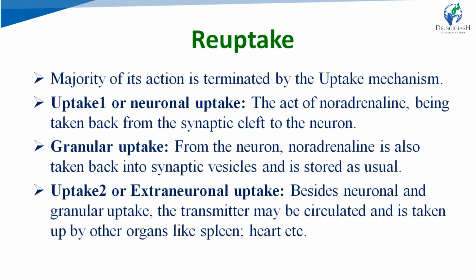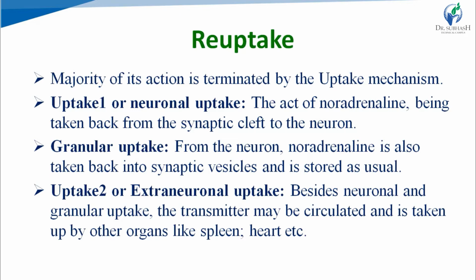After metabolism, some noradrenaline and adrenaline are also reuptaken. Here the reuptake of these catecholamines is of 3 types. Uptake 1, which is known as neuronal uptake, then granular uptake, and uptake 2, which is known as extraneuronal uptake. In neuronal uptake, noradrenaline is taken back from the synaptic cleft to the neuron, right?